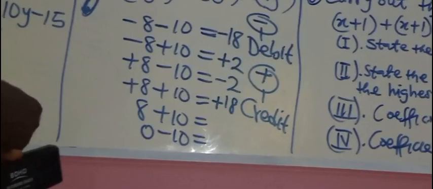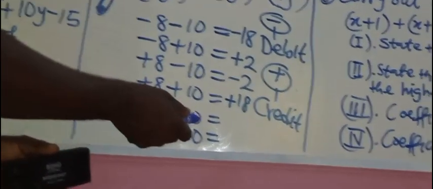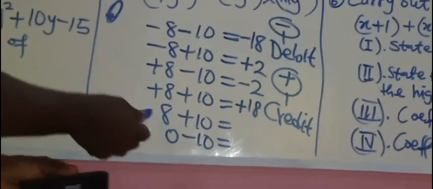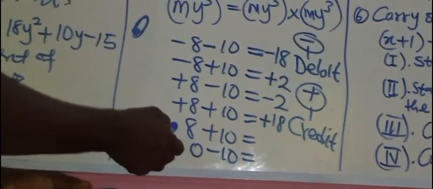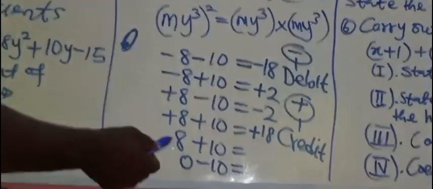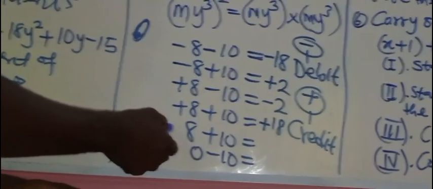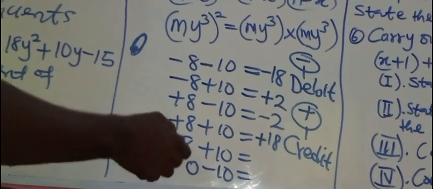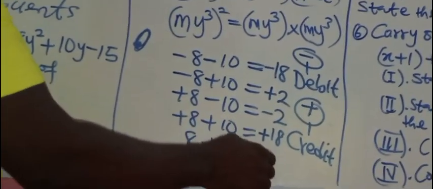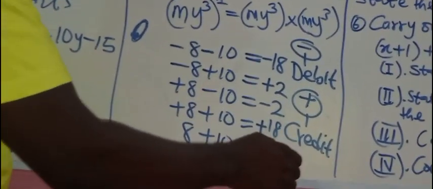Is that clear? Now, 8 plus 10. Don't forget that if I write a number and I didn't put sign, what sign is there? Plus. Hello? If I write a number, here now there's a plus that is not written. So, that makes this 8 to be credit also. Credit, that will be plus 18, which is something as saying 18. Is that clear?